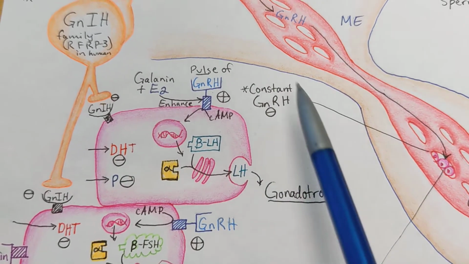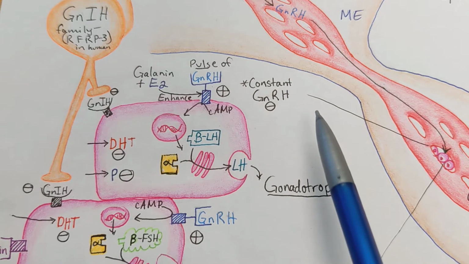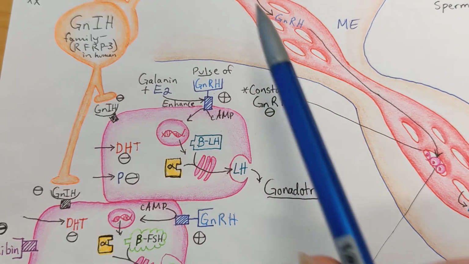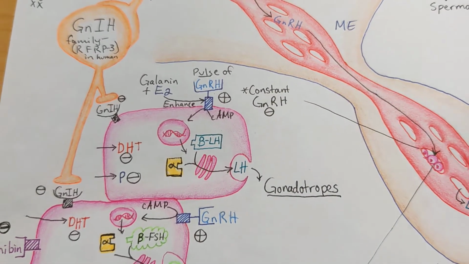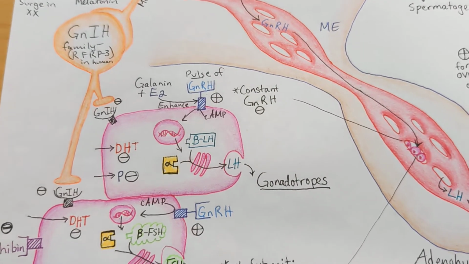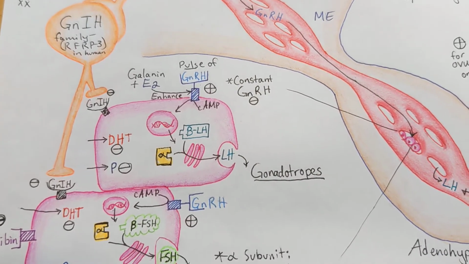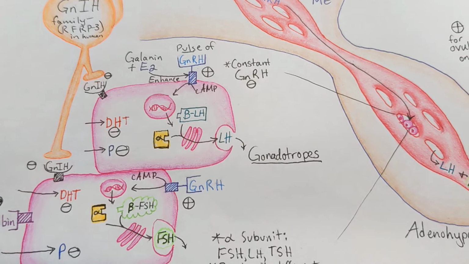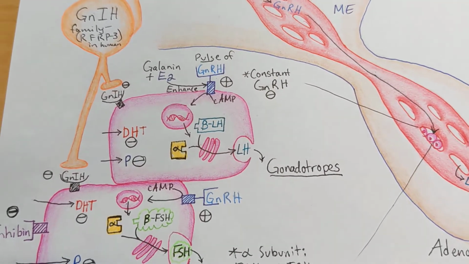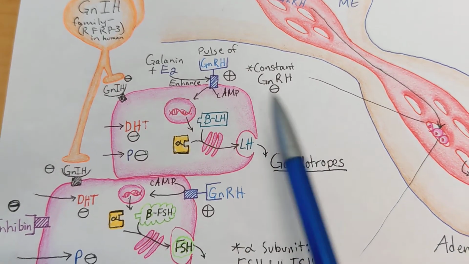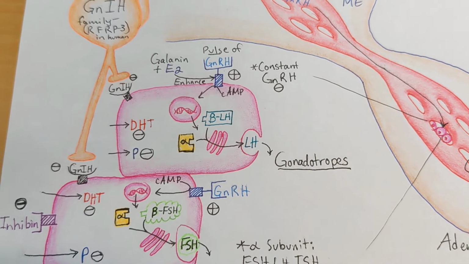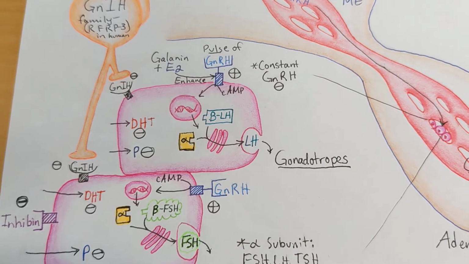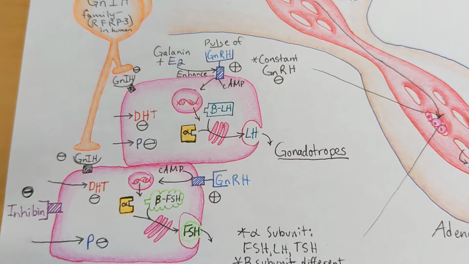Now, if GnRH is released in a constant manner, so GnRH is just coming in at a relatively constant rate, this actually inhibits the release of LH and FSH gonadotropin hormones. And so if there are fertility issues, you can't just take a pill that is constantly releasing GnRH. You actually have to make sure that GnRH is released in a pulsatile fashion.